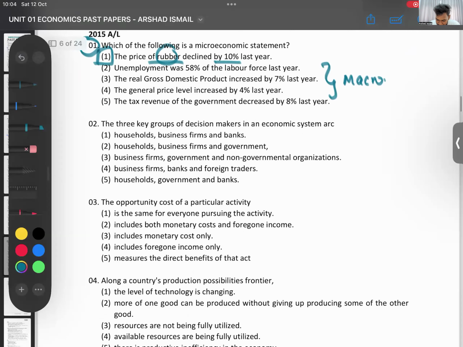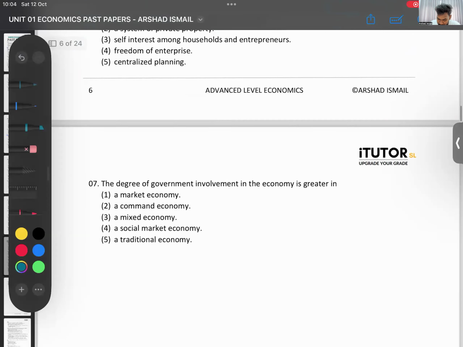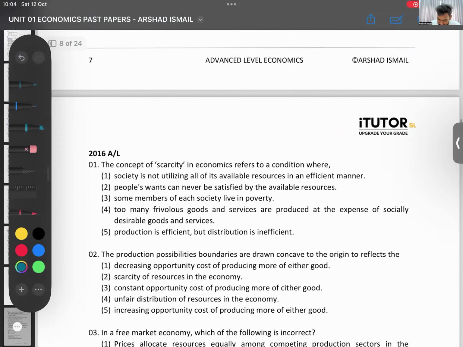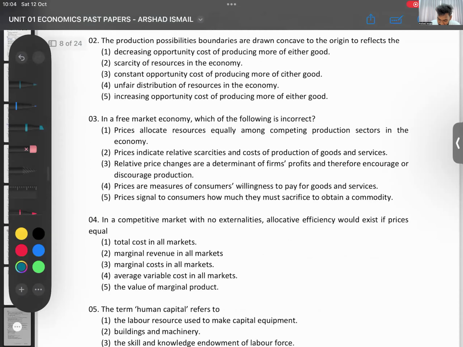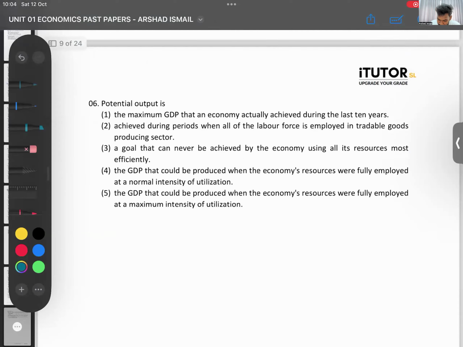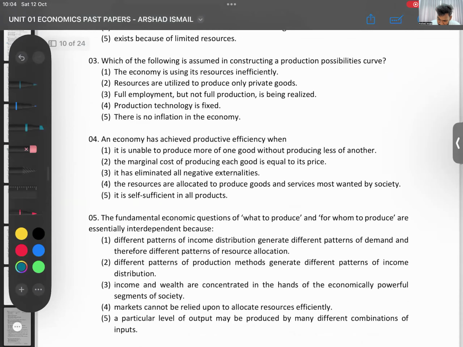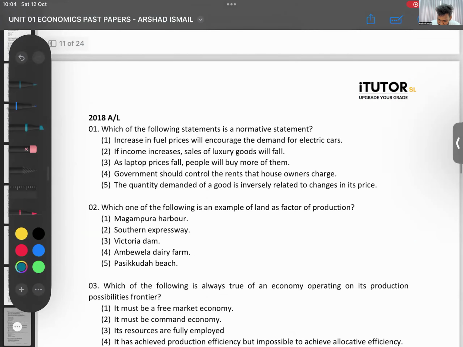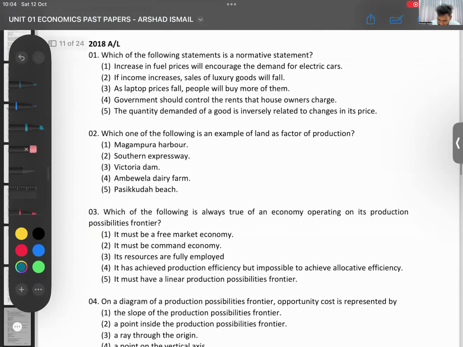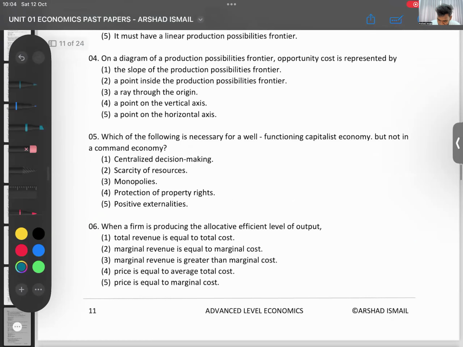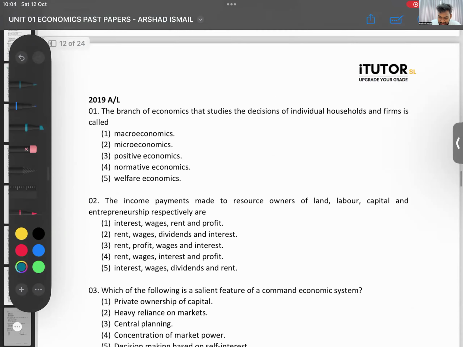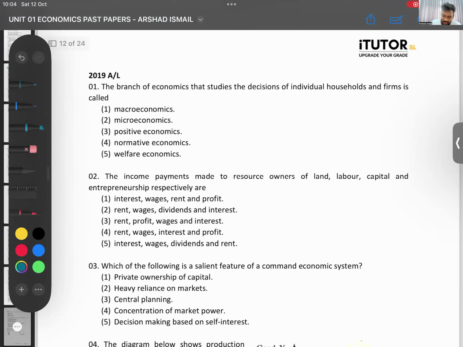See if I can find one more. Okay, same thing repeated, but now we'll quickly do this. 2019 question 1. The branch of economics that studies decisions of individual households and firms is called?